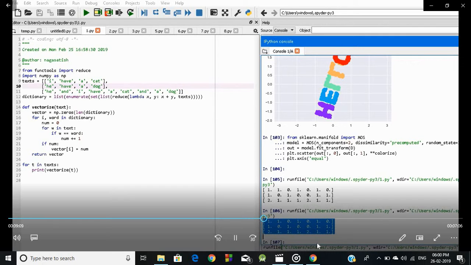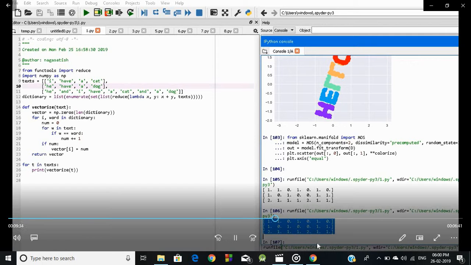Okay, in this we get output in numeric form, that is, in a matrix form. First of all, here we get a 1. That means in the text, I have a cat. In the first vector, we have I repeated only one time. In the second vector, we have no repetition of I. You see that?